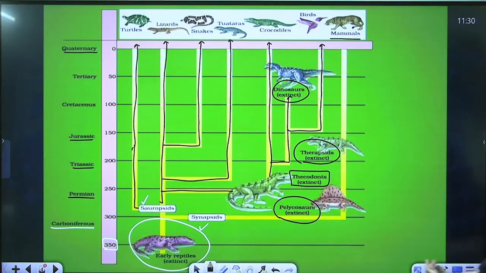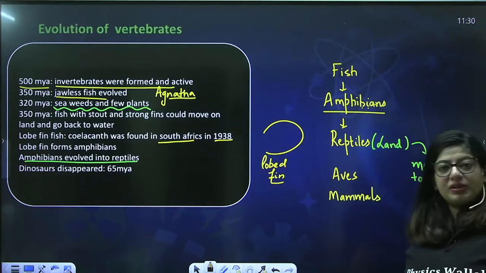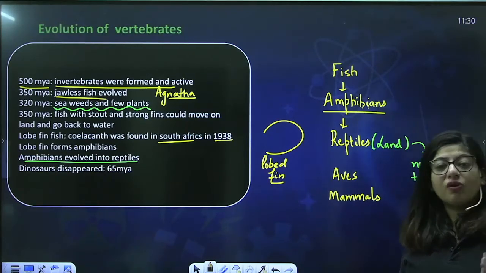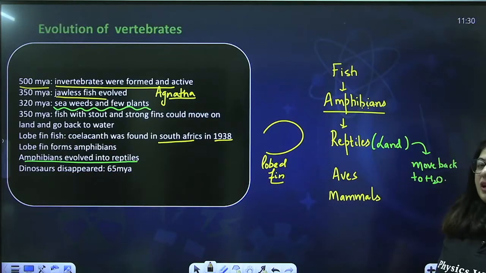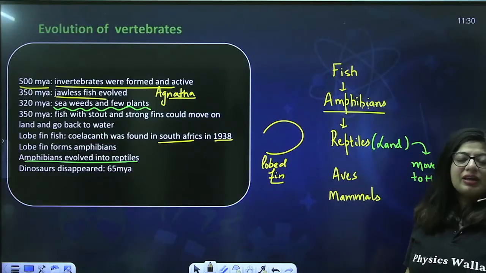So let me just cut it short. First of all, fishes gave rise to amphibians. The lobefin, stoutfin fishes came on land and became amphibians. Amphibians gave rise to reptiles. Some reptiles love to live on land, some in water.